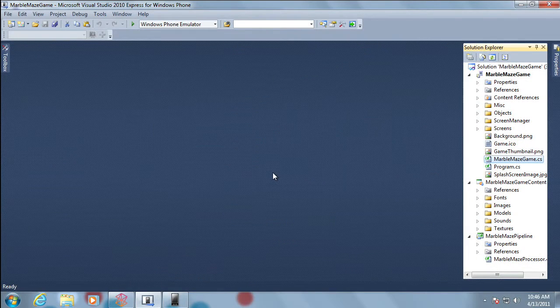So I'm standing here in front of a machine that has Visual Studio 2010 Express for Windows Phone on it. This is actually the new version that has the Mango tooling built in. And I got a game here which is called Marble Maze. And I'm going to go ahead and quickly run this application on it.